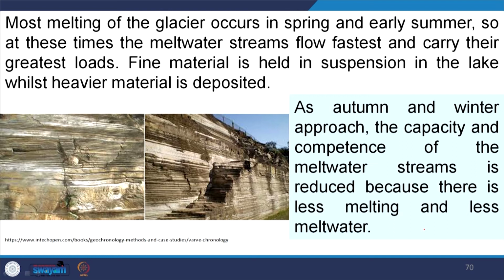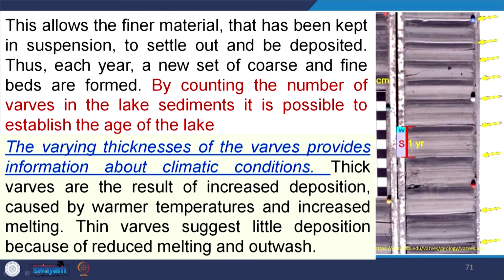melting of the ice. So, each alternate dark and white layer indicates summer and winter respectively, so totally they represent 1 year. This allows the finer material that has been kept in suspension to settle down and be deposited. Thus, each year a new set of coarse and fine beds is formed. By counting the number of dark and white combinations, we can determine the age of this glacial lake.